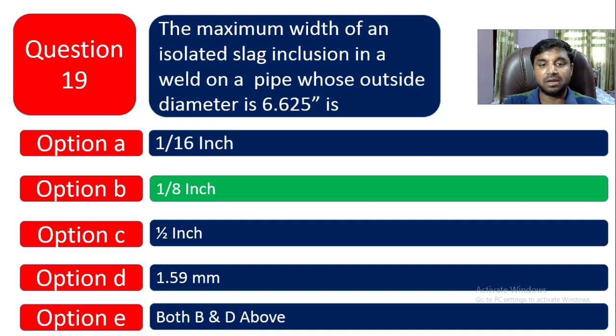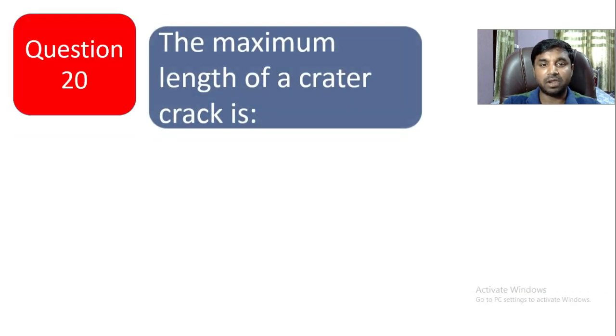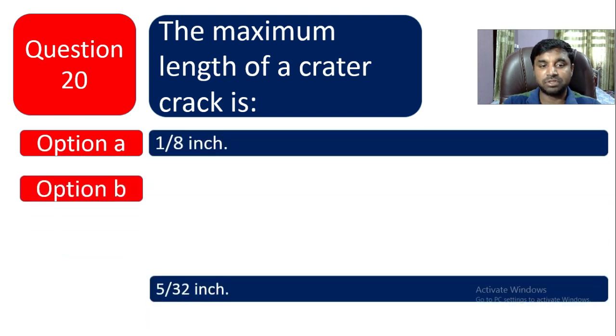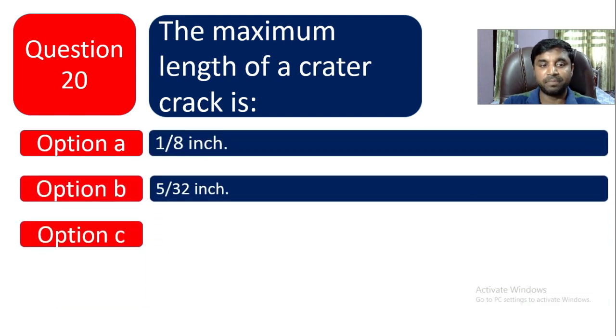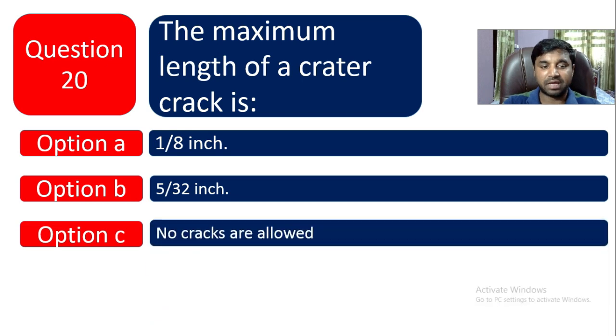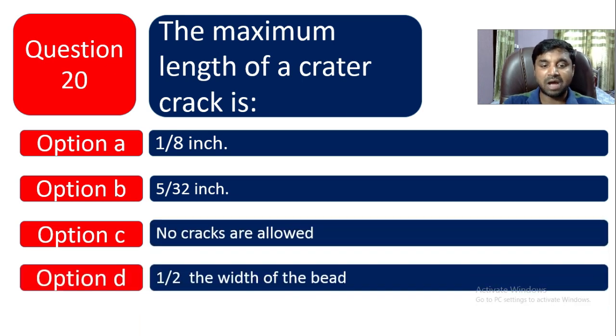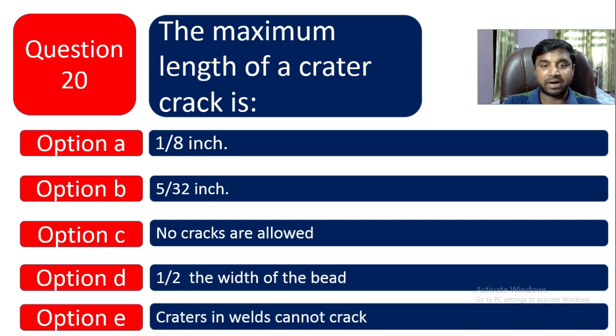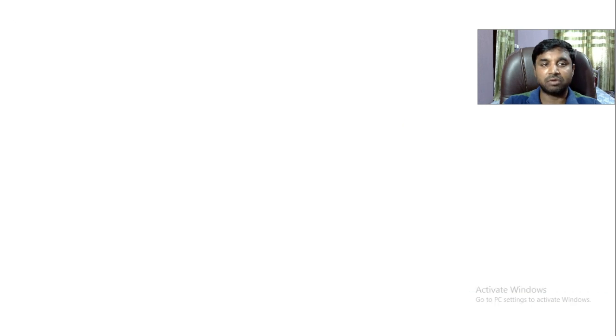So question number 19 is done. Question number 20. The maximum length of crater crack is, option A is 1 by 8 inch. Option B is 5 by 32 inch. Option C is no cracks are allowed. Option D is half the width of the bit, and option E is the craters in the weld cannot crack. So maximum length of crater crack, that is 5 by 32 inch. Option B is the correct one.